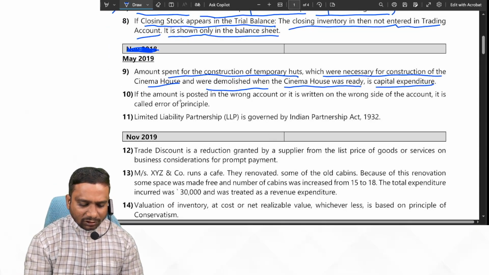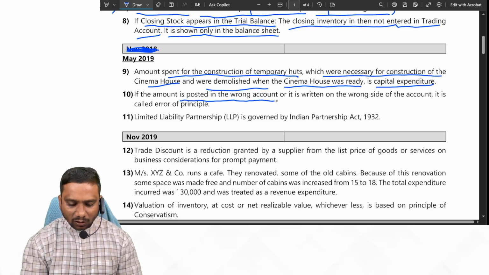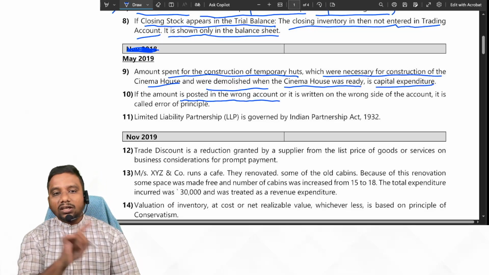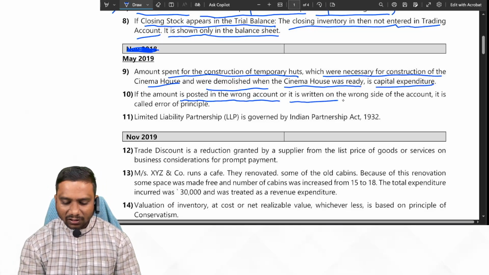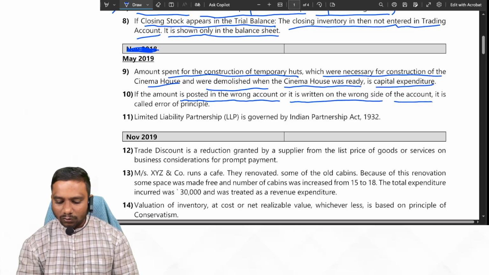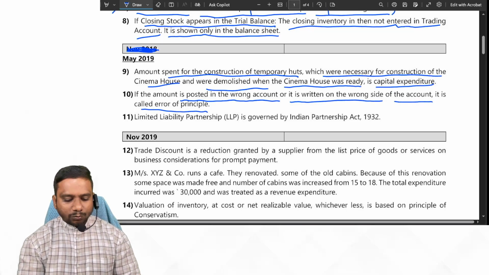If the amount is posted in the wrong account, or it is written on the wrong side of the account, it is called error of principle.